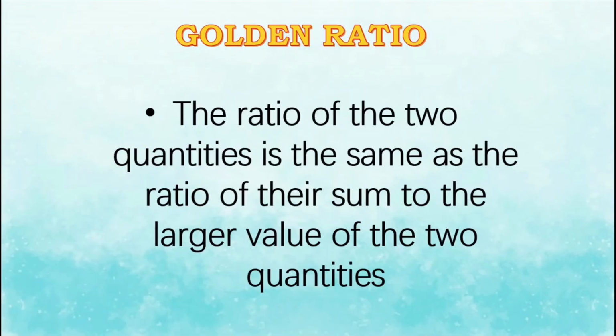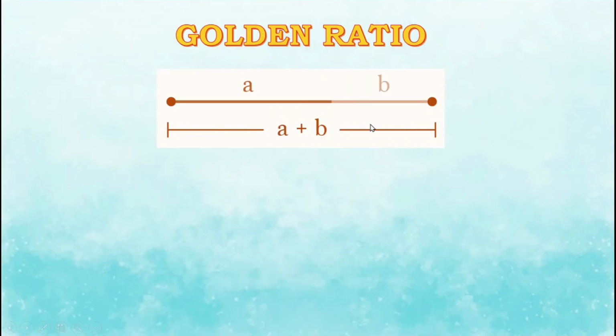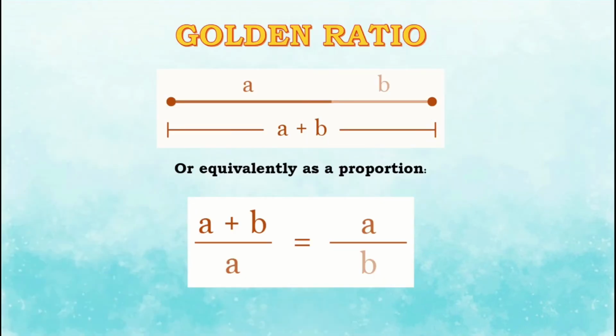Golden ratio: the ratio of the two quantities is the same as the ratio of their sum to the larger of the two quantities. This example shows that this long line is the letter A. A is the bigger value, while this short line is the letter B. B is the smaller value, or equivalently as a proportion, A plus B over A equals A over B.